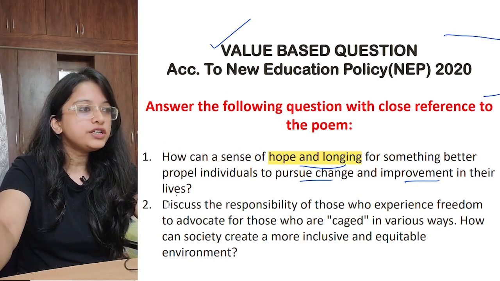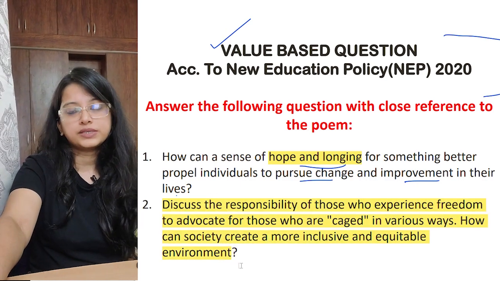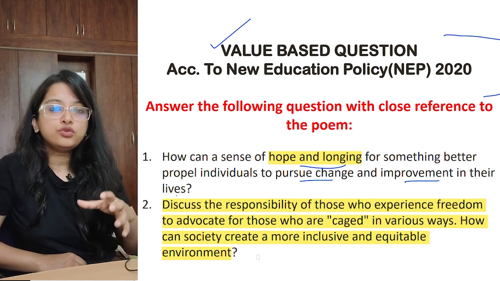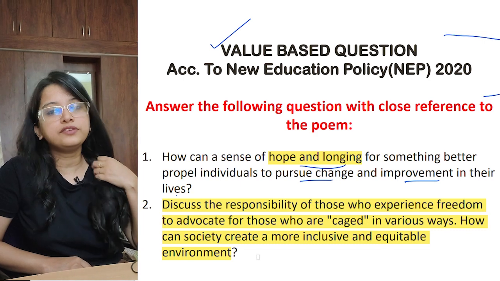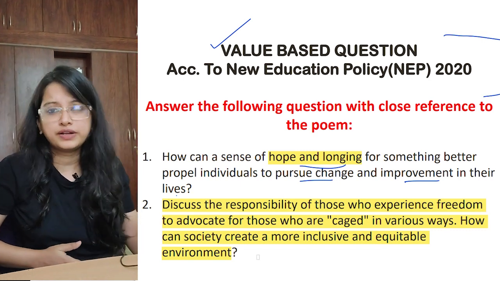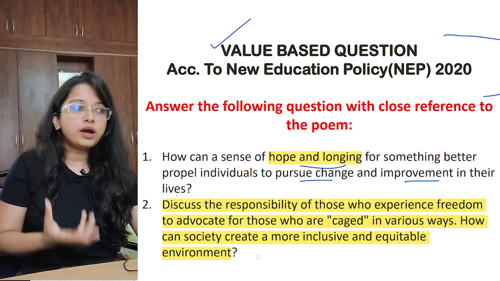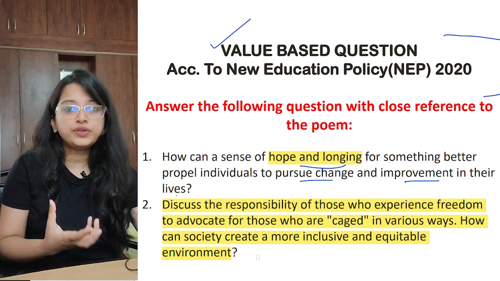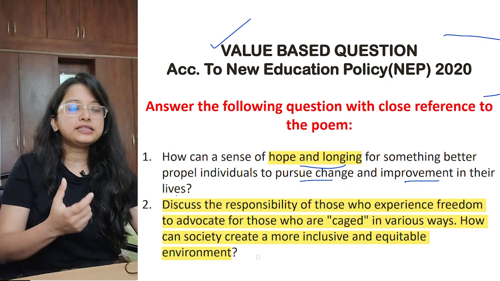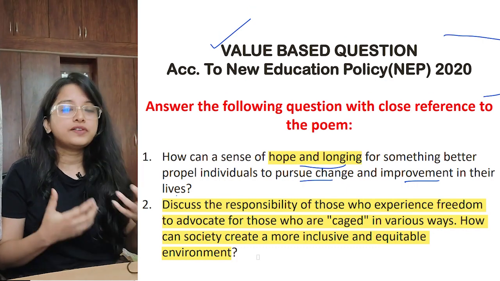Discuss the responsibility of those who experience freedom to advocate for those who are caged in various ways. Imagine you are free. Imagine in your situation that you may have a lot of freedom. If you are a boy, you are allowed to move around, go out with your friends, but your sister is not allowed to do that. So you are the one who should take this responsibility, that no, we are equal. What is the difference between me and my sister? There is no difference. So in that case, this is an inclusive situation. We need to work for each other, fight for our betterment.